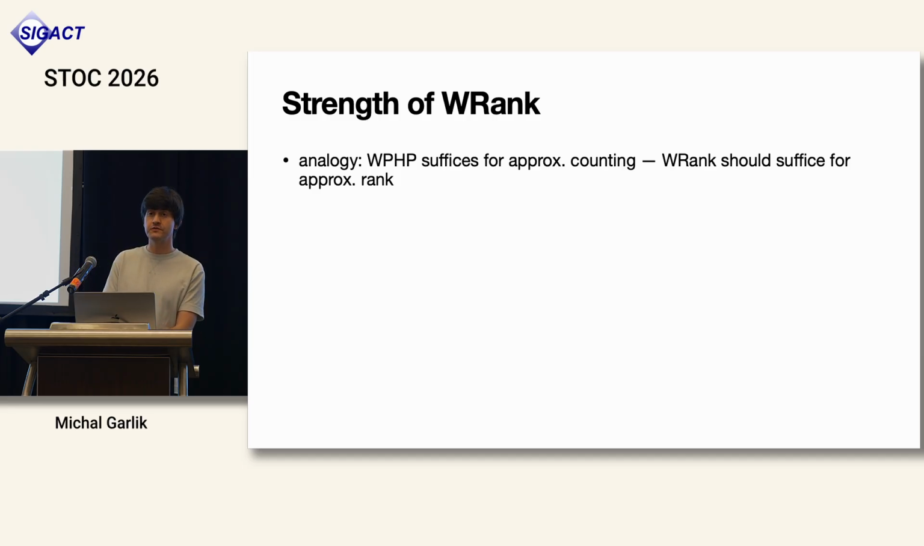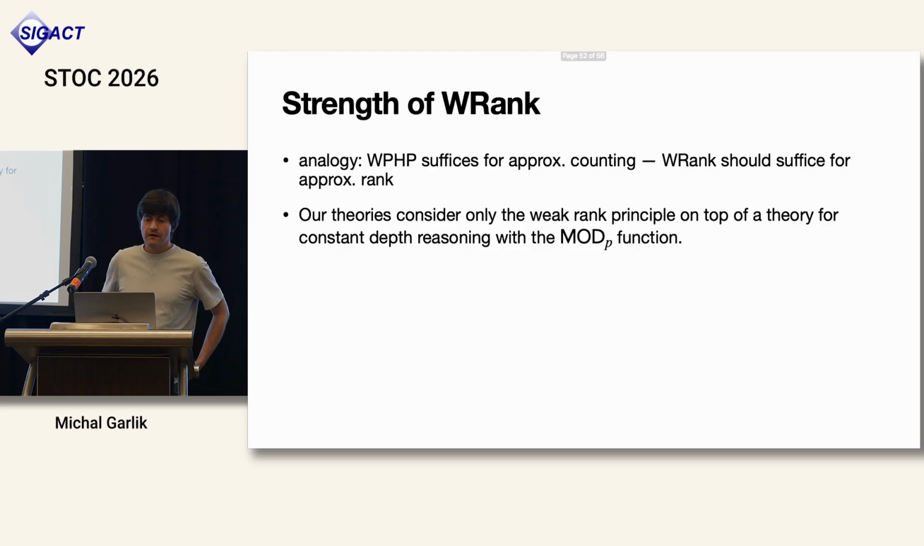We want to do something similar with the weak rank principle, and so we hope that it suffices to prove theorems where rank considerations are used, but it's enough only to have an approximate notion of rank. So we build our theories in the following way. We take a theory for constant depth reasoning, like B0. We add an axiom for the existence of the mod p function. And then we add an axiom about the rank principle on top of that.